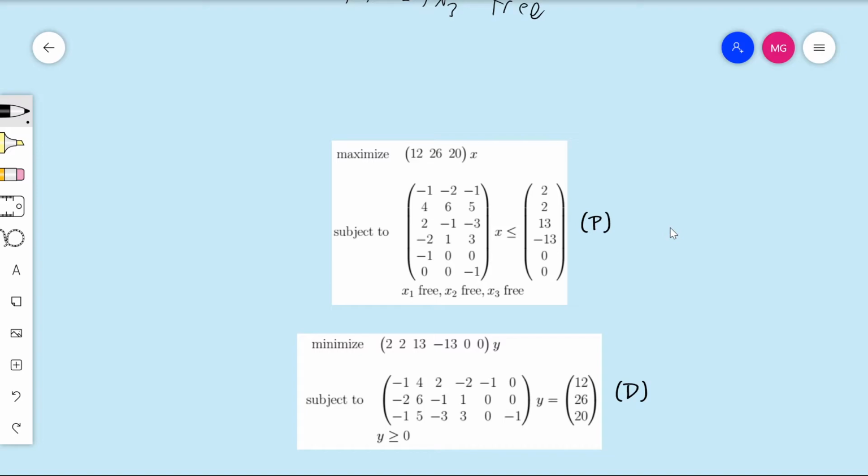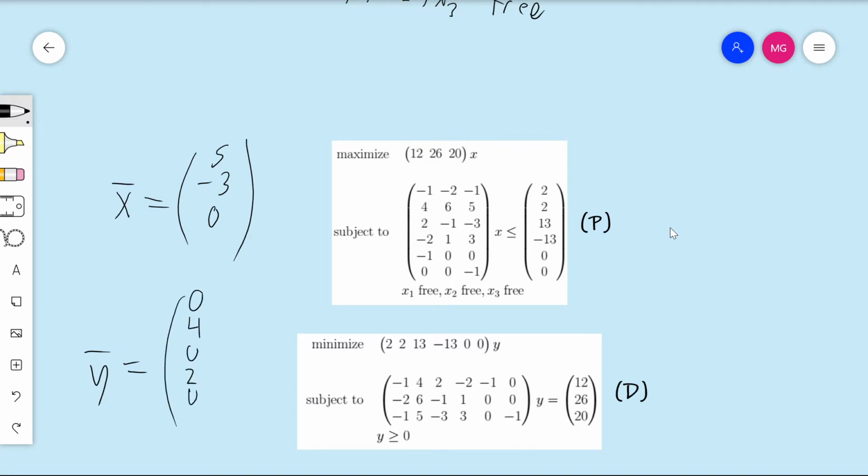We'll probably get into how we can find such solutions later on, but for now I'm just going to give these solutions to you so we can illustrate the weak duality principle. So here are the solutions. x bar is going to be a feasible solution for the primal, and it'll be 5, -3, 0. And y bar is going to be a feasible solution for the dual, and it'll be 0, 4, 0, 2, 0, 0.